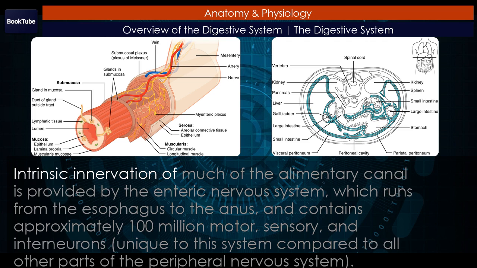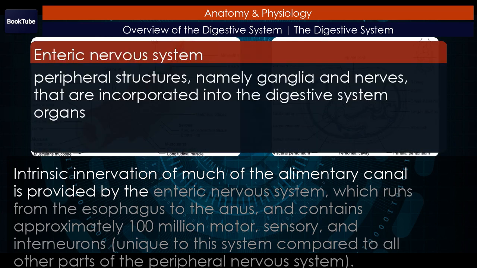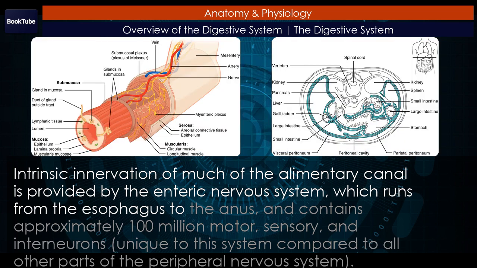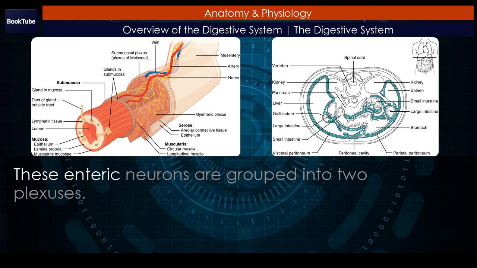Intrinsic innervation of much of the alimentary canal is provided by the enteric nervous system, which runs from the esophagus to the anus, and contains approximately 100 million motor, sensory, and interneurons, unique to this system compared to all other parts of the peripheral nervous system. These enteric neurons are grouped into two plexuses.